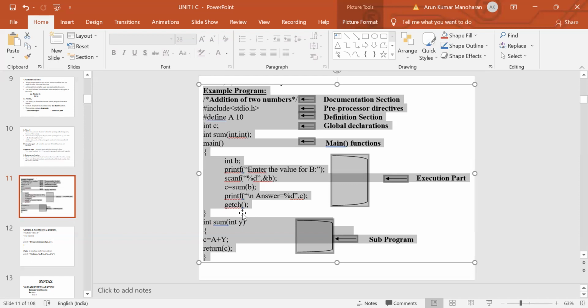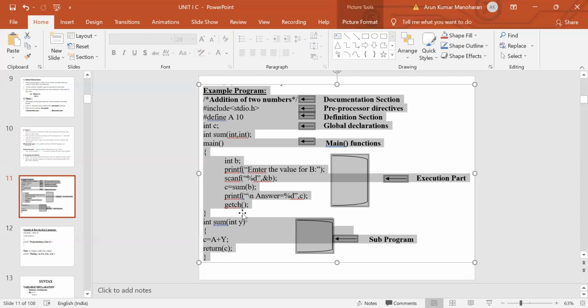And the next one is the main function. Each and every C program should contain only one main function. Inside the main function there are two parts. One is the declaration part, another one is the execution part. Inside the main function, that is known as the local declaration part. The main difference between local declaration and global declaration is that if a variable is declared locally, within that function we can access it. Outside the function, we are not able to access the locally declared variable. Okay. Whereas in global declaration, throughout the program we can access that particular variable.